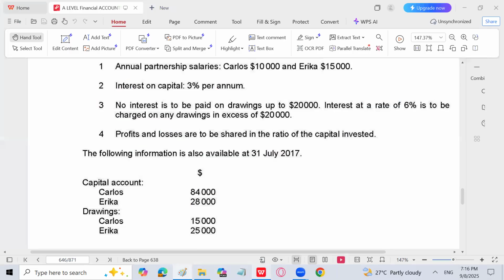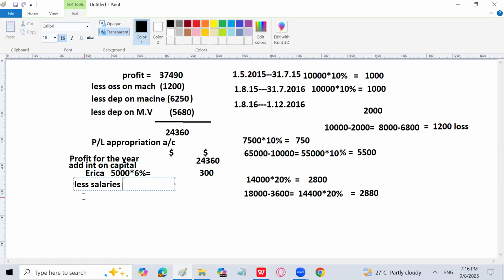The annual partnership salaries are Carlos 10,000 and Erika 15,000. So the total is going to be 25,000.